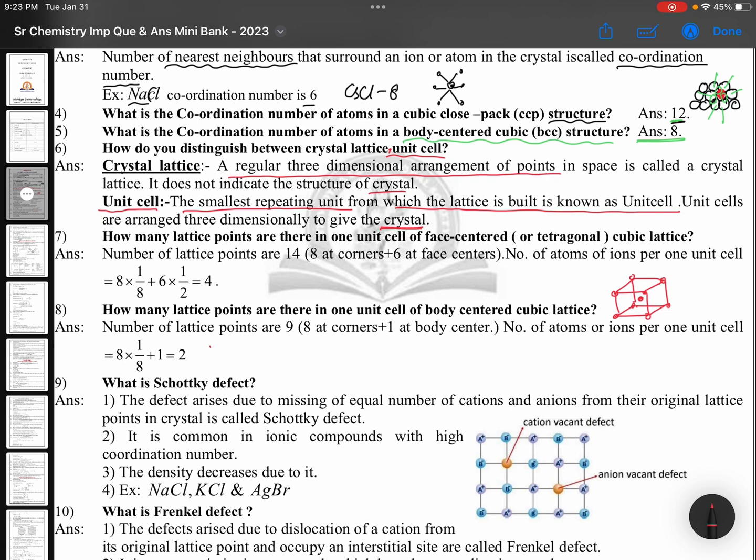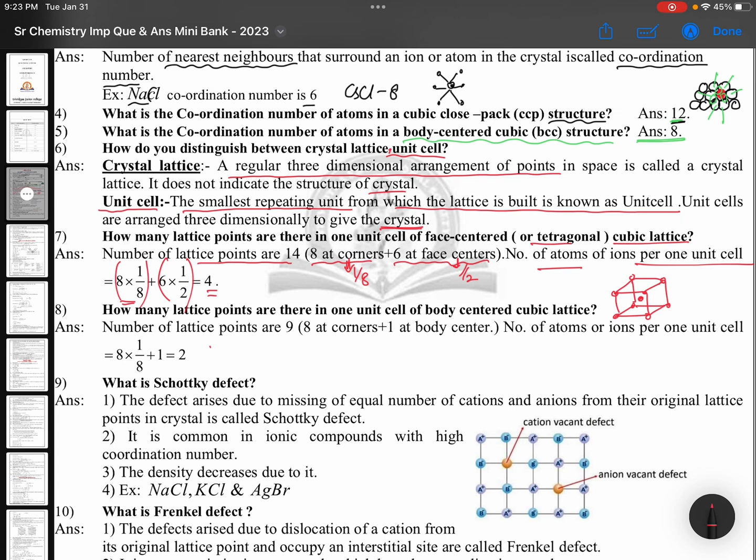How many lattice points are there in one unit cell, face centered cubic lattice? Number of lattice points are 14, in that 8 are at corners and 6 are at faces. So number of atoms per unit cell will be 8 into 1 by 8. Every corner the contribution is said to be 1 by 8. Every face the contribution is said to be 1 by 2. So 8 into 1 by 8 plus 6 into 1 by 2 is nothing but 4.